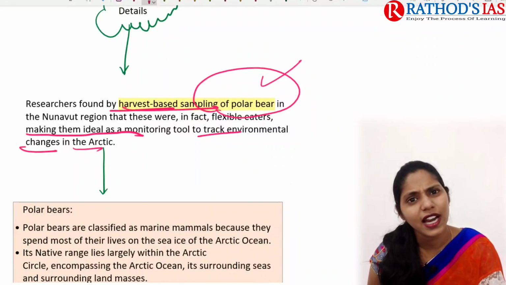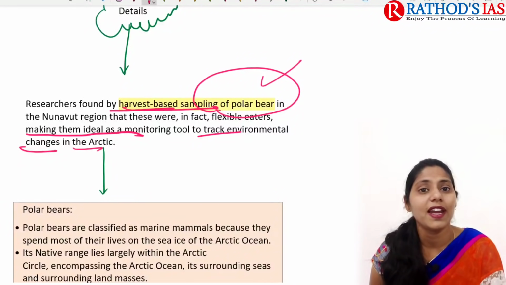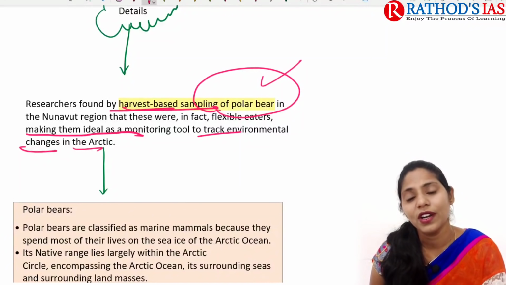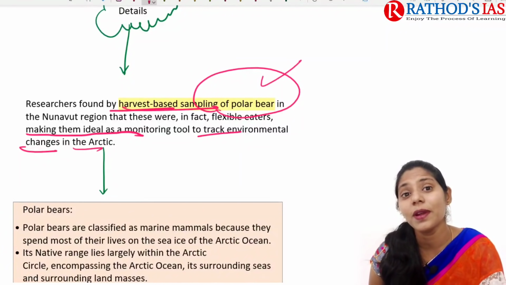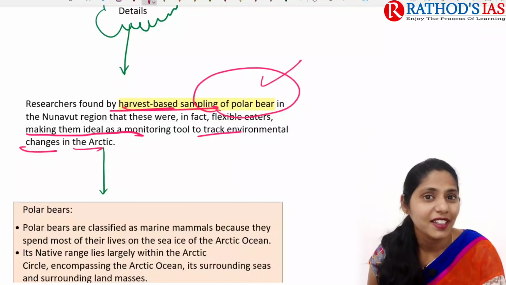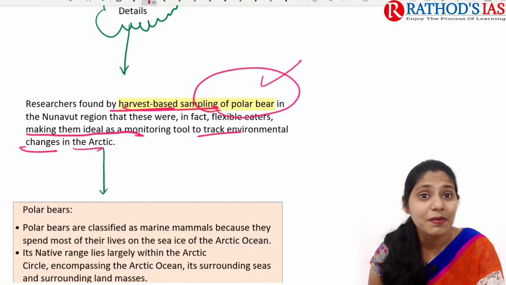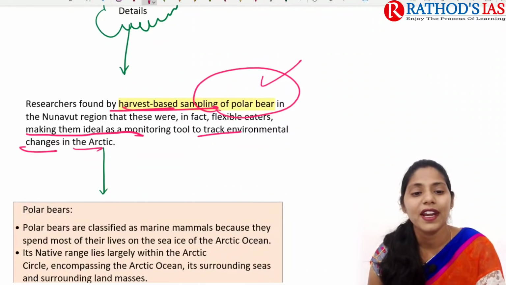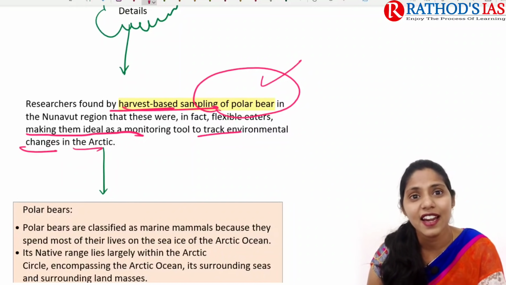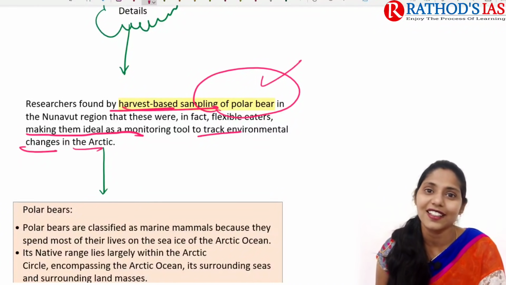Because of climate change as well as global warming, we can say there will be some impact even on this Arctic region. Recently one study released by Indian Express said that by 2100 there will be complete melting of ice. With this melting of ice, some animals mainly seen in those areas will also go extinct, for example here, polar bears. Researchers found that harvest based sampling of polar bears is very helpful to understand and monitor, and also to track environmental changes in the Arctic region.